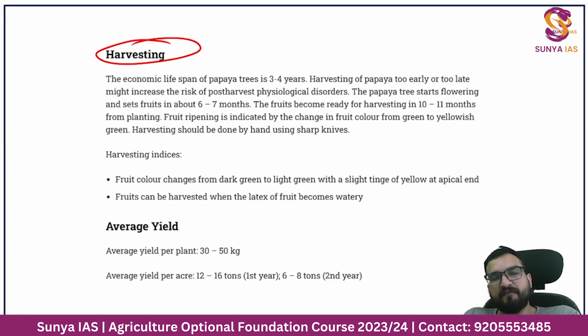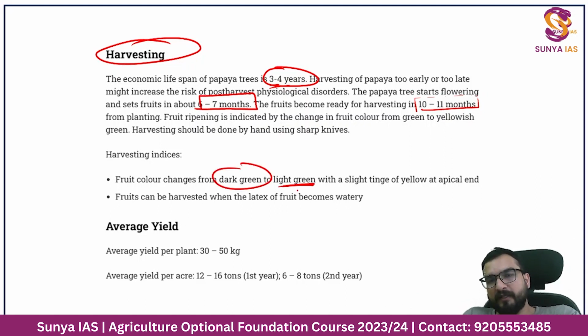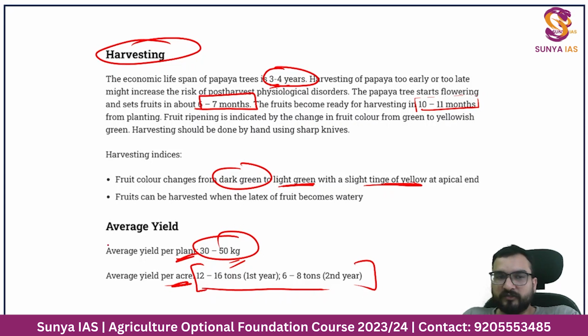Over here, under harvesting, you will see that the lifespan of a papaya tree is 3 to 4 years. Okay? 6 to 7 months is for setting the fruits, and another 10-11 months for the fruits to become ripe and you can take out the fruit. How you can know that? Dark green to light green it will turn, right? And then yellow, typically at the apical end you will see yellowness. Average yield 30 to 50 kgs per plant, but per acre you will get this much. So this short information you have to know about the harvesting and average yield, right, guys?